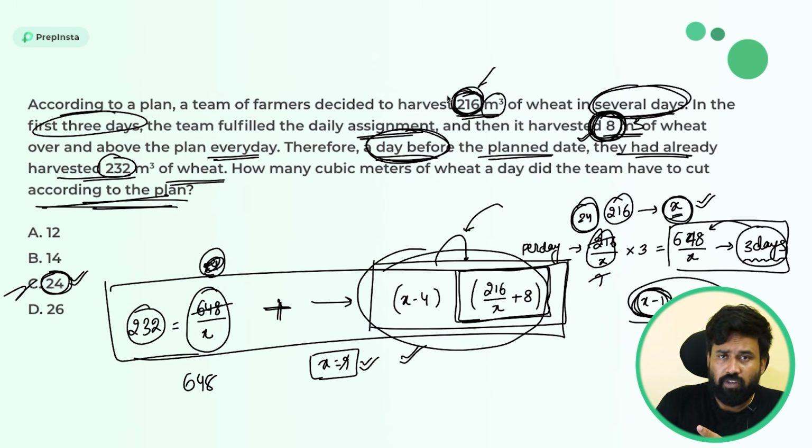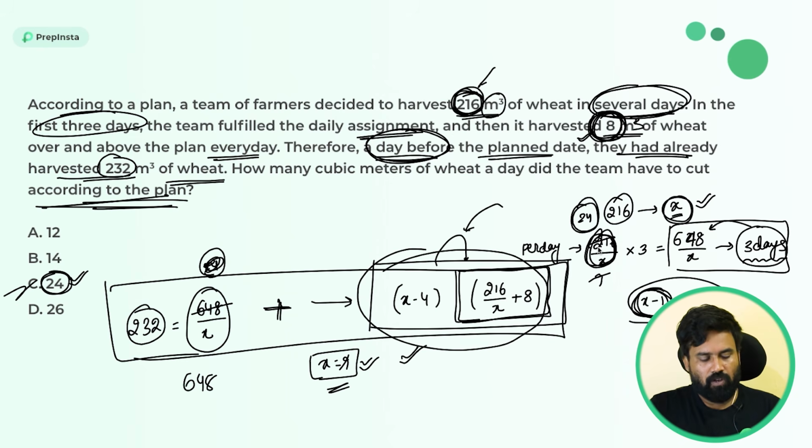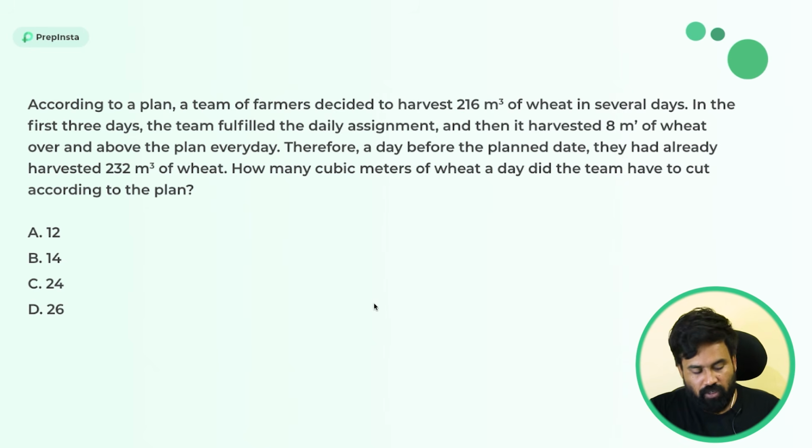If you want to go with the conventional method, again I'm saying, pause this video. 232 is equal to 648 by x plus (x minus 4) into 216 divided by (x plus 8). Solve this equation, you will get x value is equal to 9. Again substitute the x value here and you will get the per day work as 24. Everything is the same. Okay. I hope everyone understands. If you didn't understand anything, please let me know in the comments.